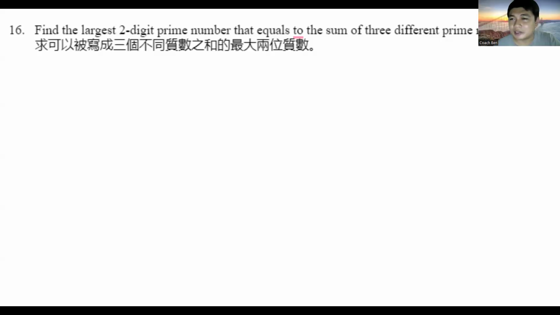Sorry. Again, I can't understand. If you can write it out in English, that would be great.